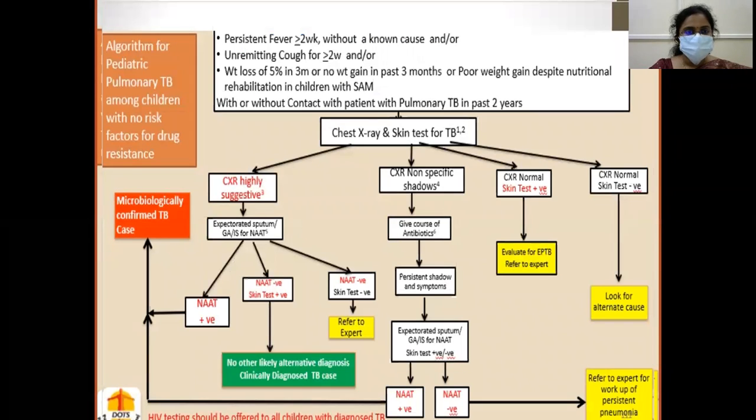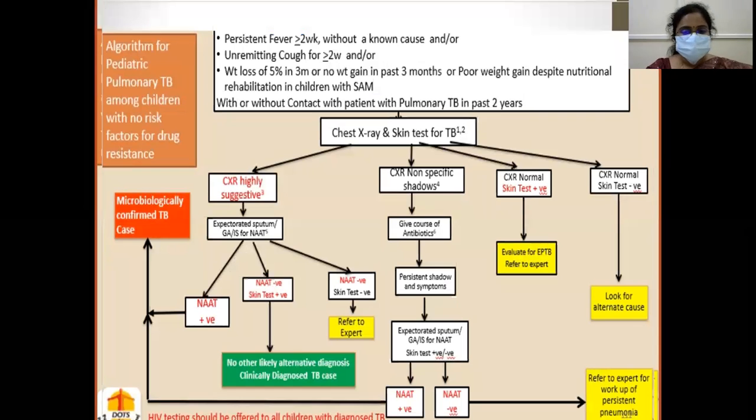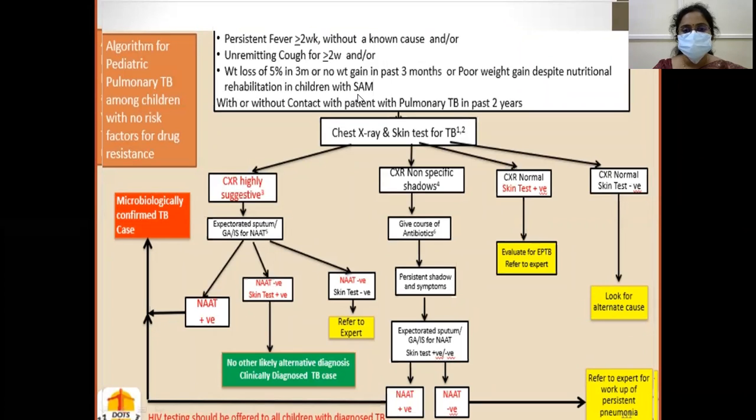This is the algorithm for pediatric pulmonary TB among children with no risk factors for drug resistance. When the child comes with a history of persistent fever for more than or equal to 2 weeks without a known cause, or unremitting cough for more than or equal to 2 weeks, weight loss of 5% in 3 months, or no weight gain in the past 3 months, or poor weight gain despite nutritional rehabilitation in children with severe acute malnutrition, with or without contact with a patient with pulmonary TB in the last 2 years. In such cases, chest X-ray and skin test for TB should be done.